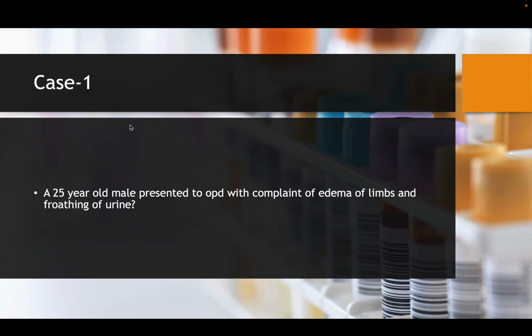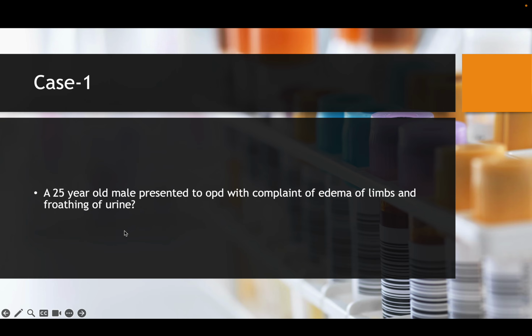We'll find FSGS. It might be a case of primary FSGS, since primary FSGS is the one which presents as nephrotic syndrome, whereas secondary FSGS is related to sickle cell, single kidney, obesity, or vesicoureteral reflux, some secondary cause. They don't present with nephrotic syndrome per se, they only present with nephrotic range proteinuria.